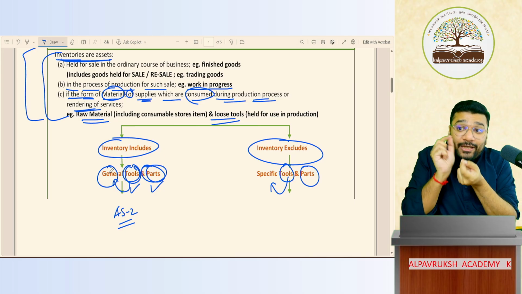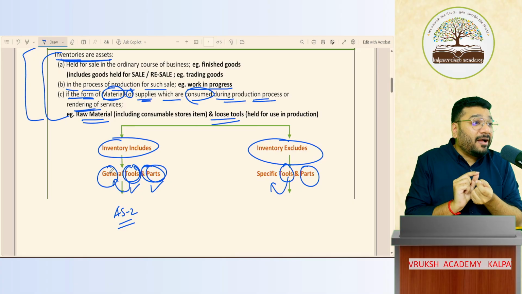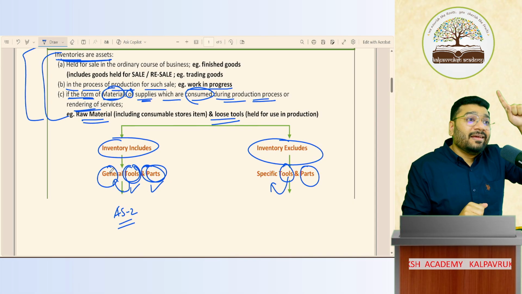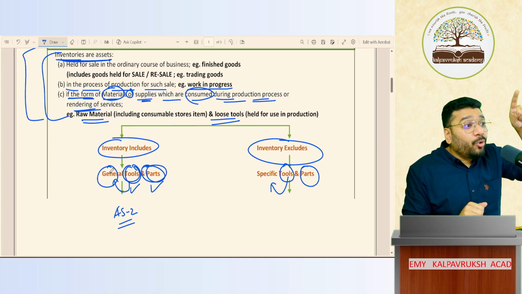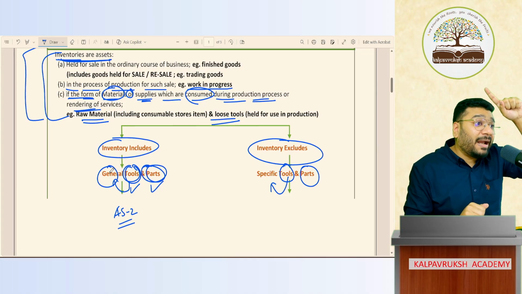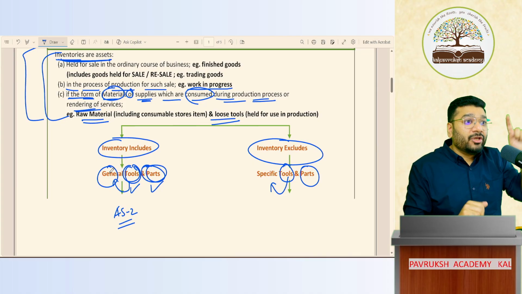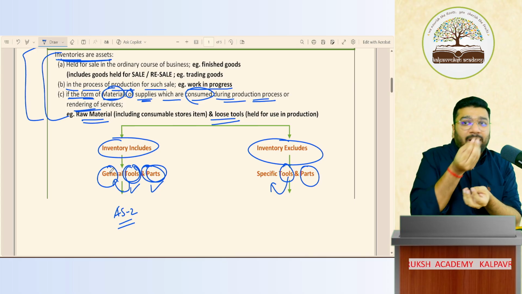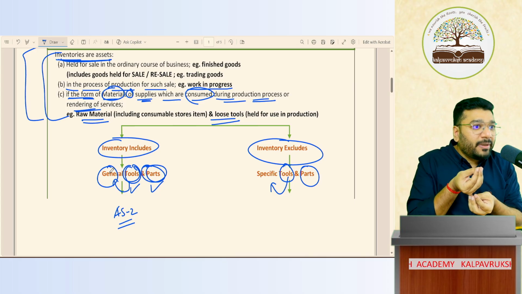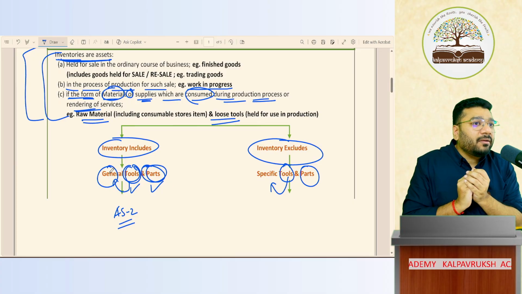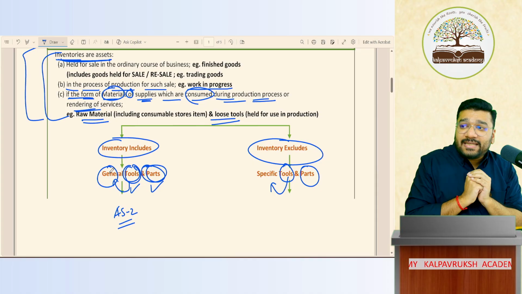So if any tools and parts is specific to an asset, then where is that asset? The asset is in fixed assets, which is accounted as per Accounting Standard 10, which is property, plant and equipment. Did we study it in the last class? For example, let's take our car. We told about the EV car, no? That EV car is what classification? Fixed asset. PPE.